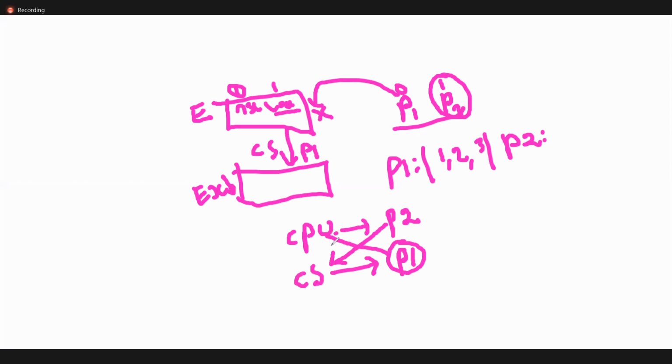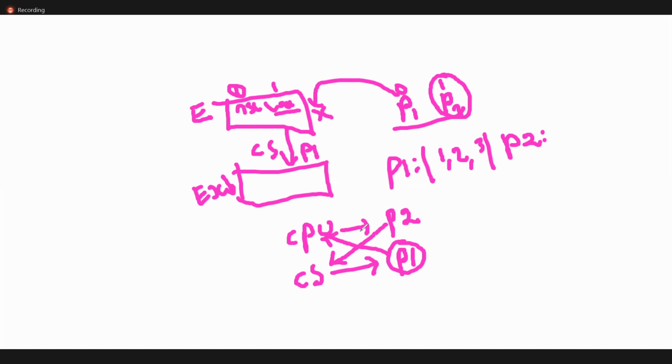Yes or no? Now listen carefully. As of now, priority based, the CPU is trying to execute P2. P1 is in the critical section, doing nothing, just sitting calmly. Now P2 will enter the critical section only when P1 gets the CPU, but the CPU is already pointing to P2. So this is just like a deadlock situation.